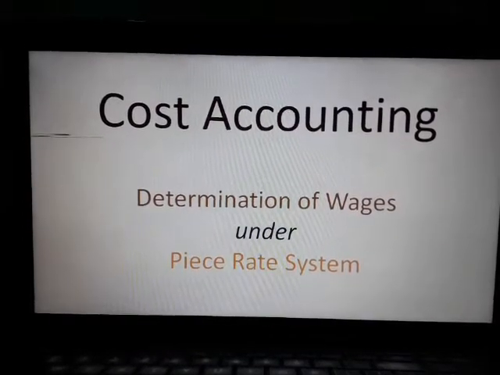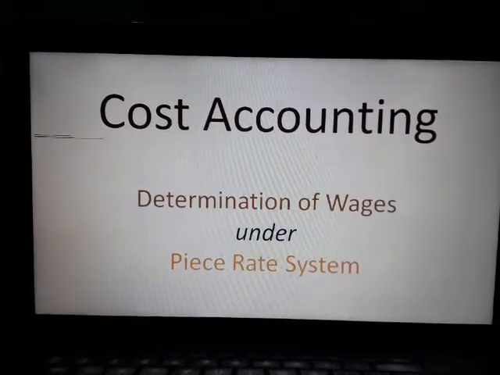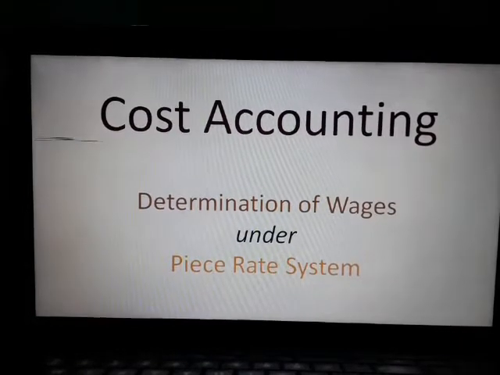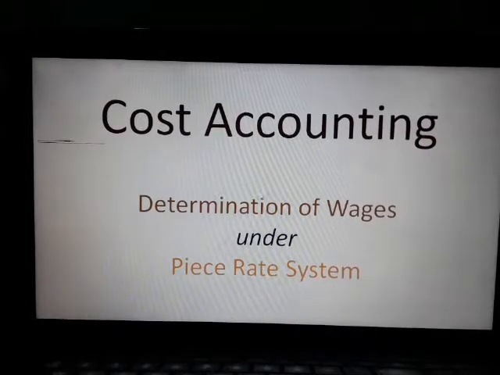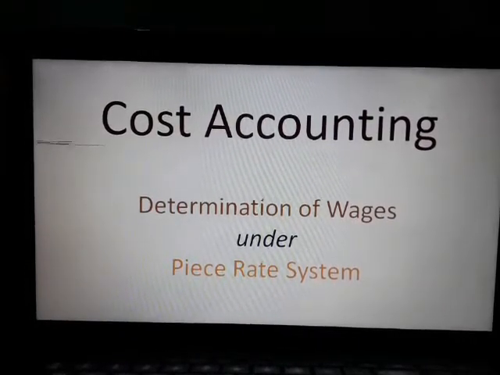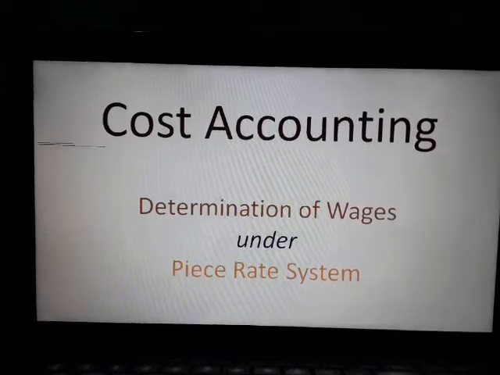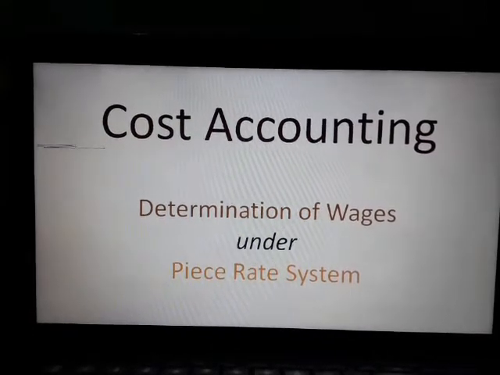Suppose in a day a worker produced 100 units, and as per the agreement the worker is entitled to get rupees 5 per unit as the wages.